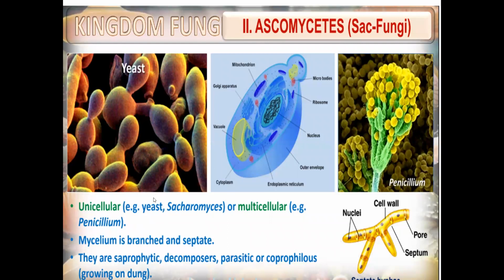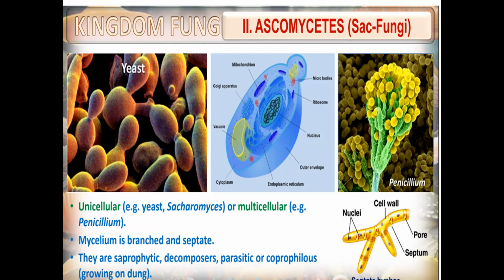Saccharomyces cerevisiae is the scientific name of yeast. These are easy examples, yeast and penicillium. Here you can see all the sac-like structures.